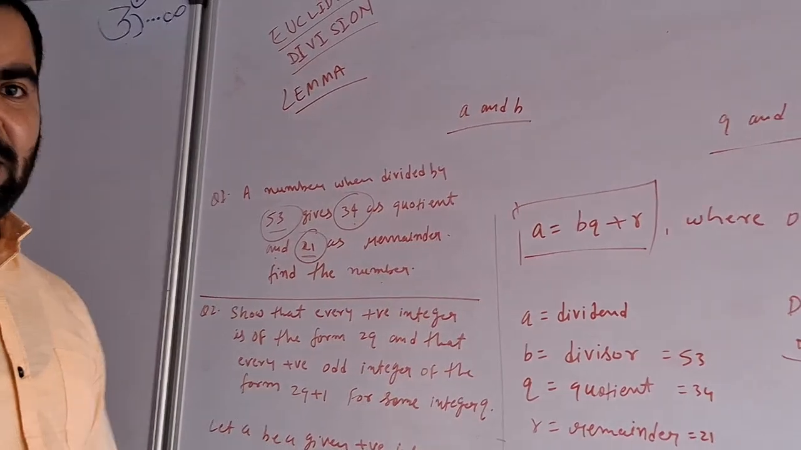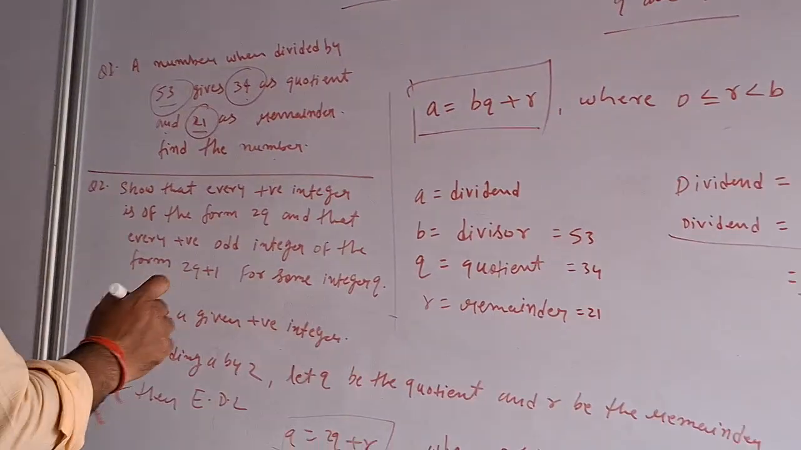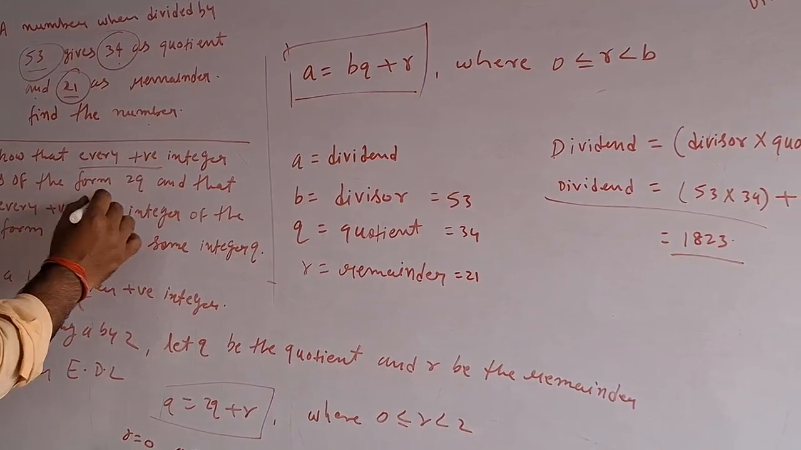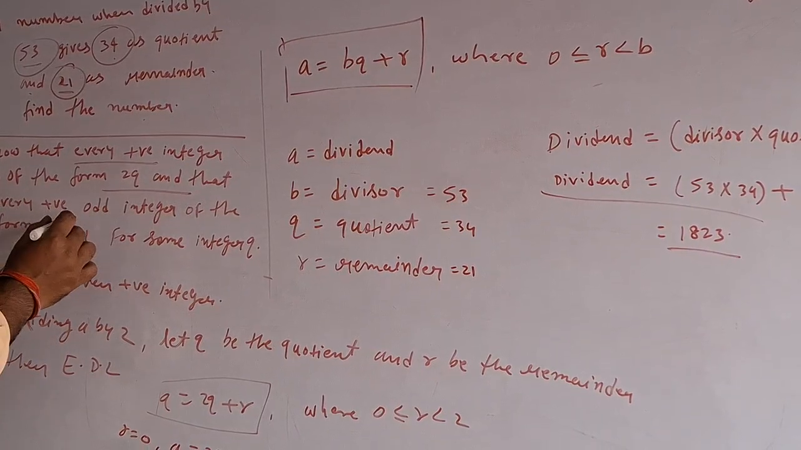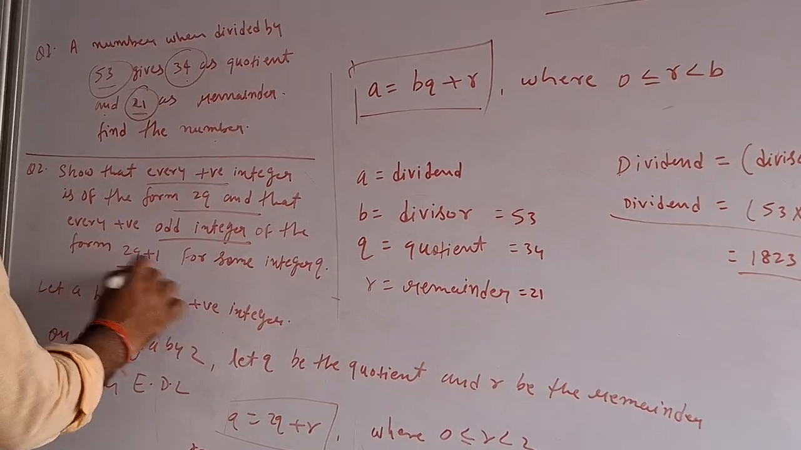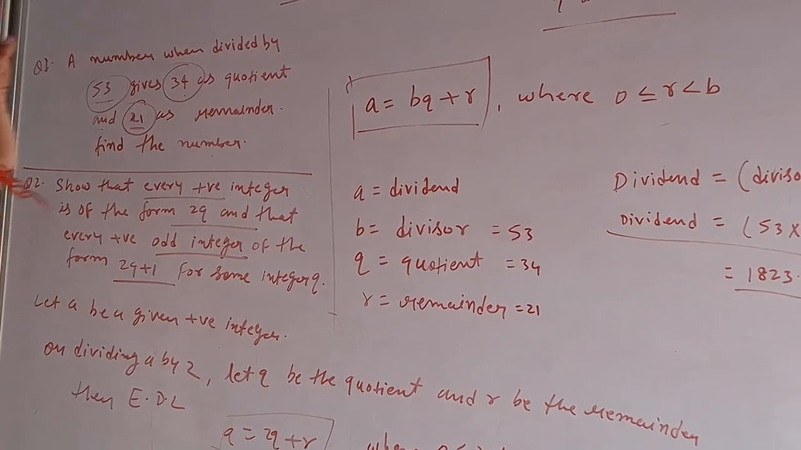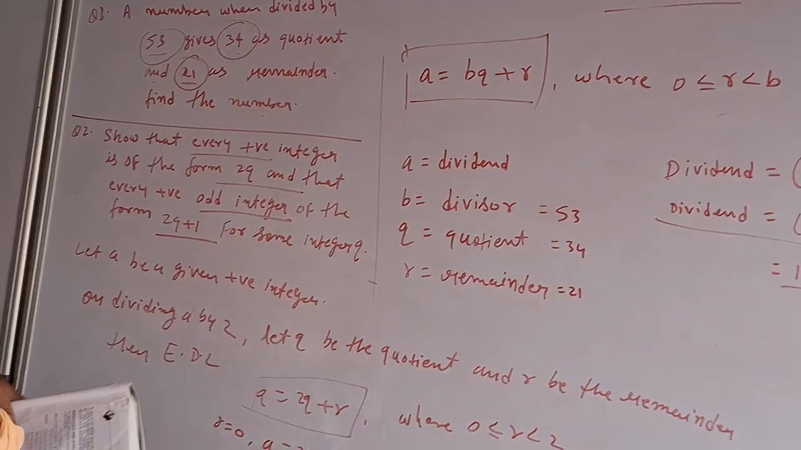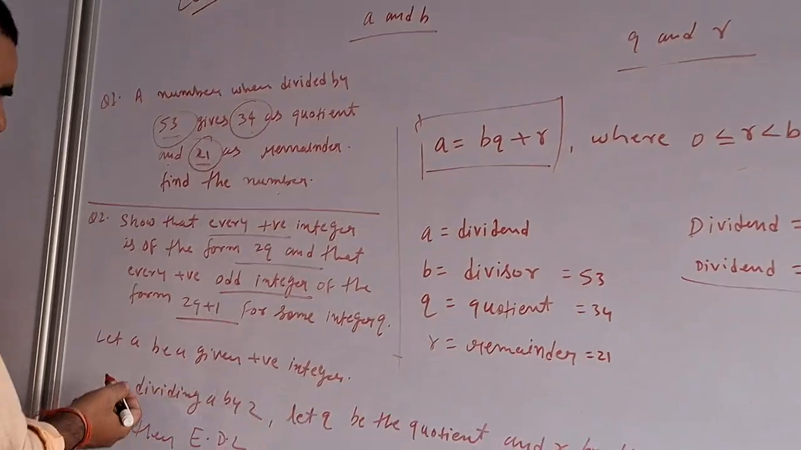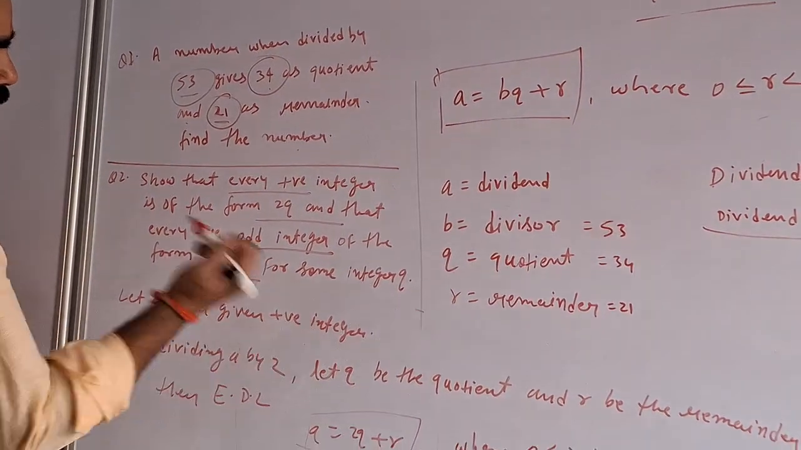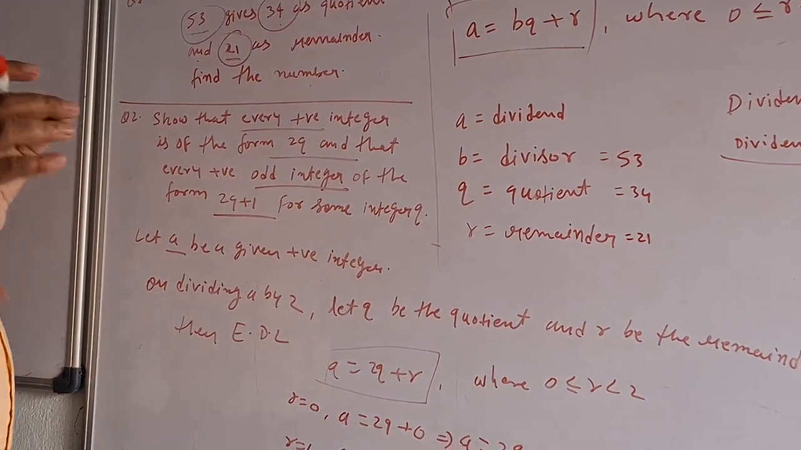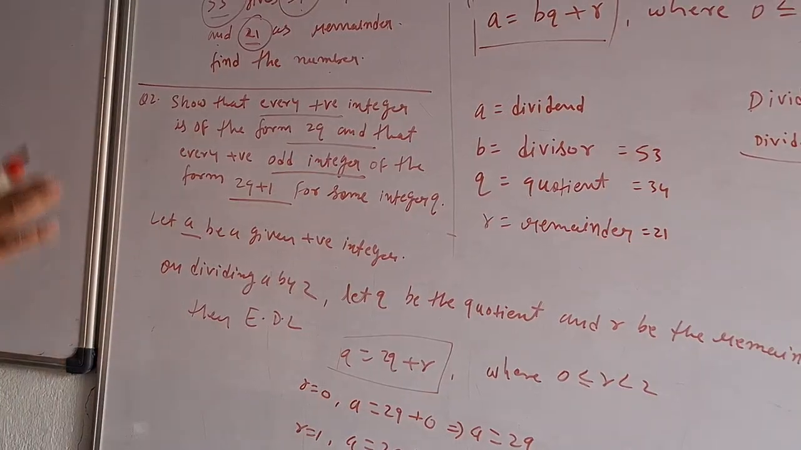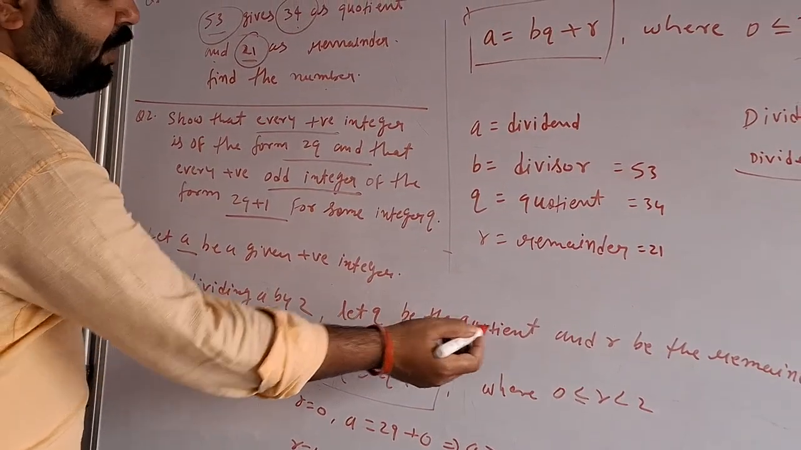Is that simple? Correct? Now another question: show that every positive even integer is of the form 2q, and that every positive odd integer is of the form 2q plus 1. It's very simple. In permutations and combinations, in further classes AP, HP, then GP, you will study more. But let's see here: let a be a given positive integer, मान लेते हैं a एक नंबर है जो कि पॉजिटिव इंटीजर है, ठीक है? And on dividing a by 2, अगर हम a को 2 से डिवाइड करते हैं, let q be the quotient.